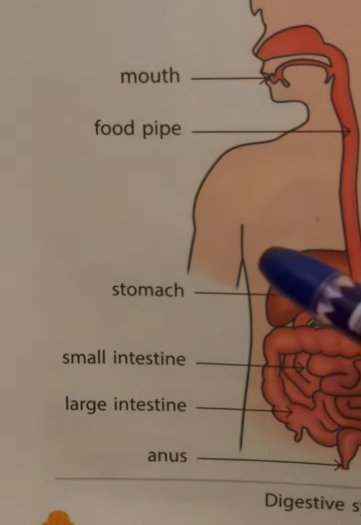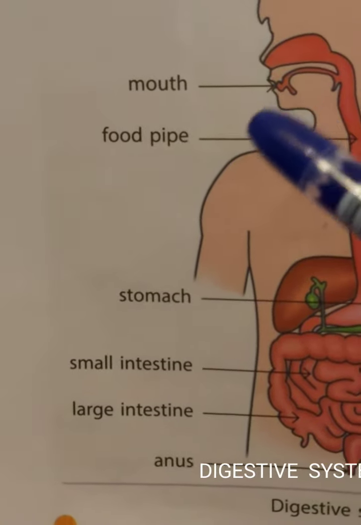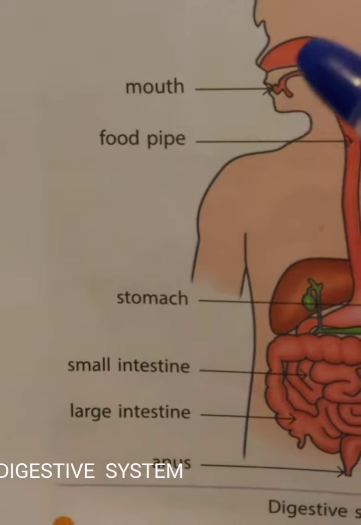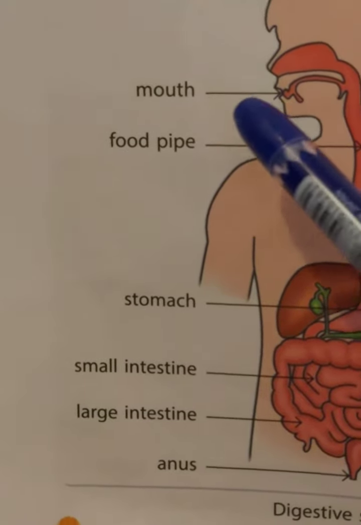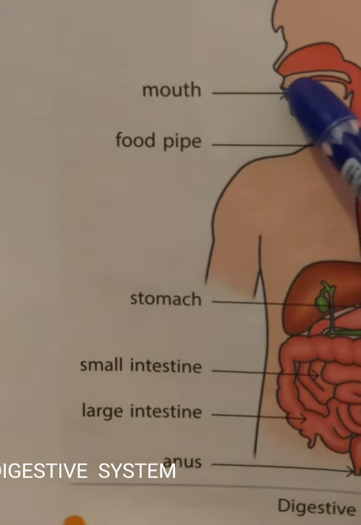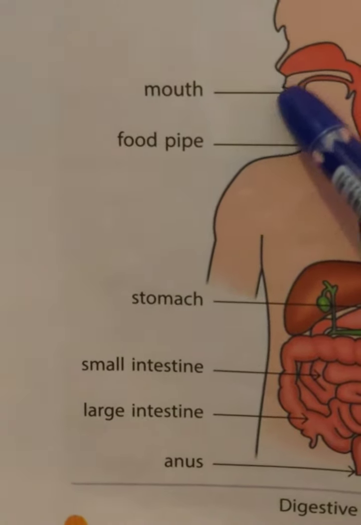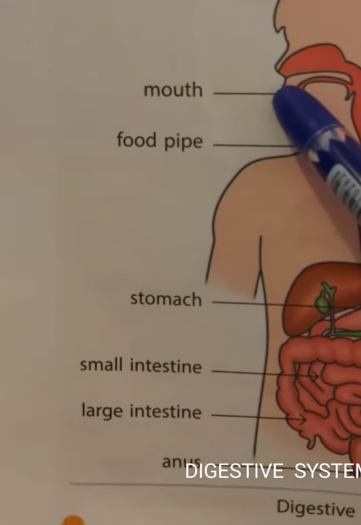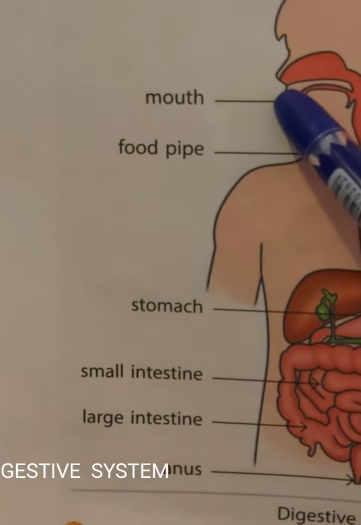The food which we eat may be rice, chapati, pulses, or egg. Any food which we eat goes in through the mouth. The teeth inside the mouth chew that food.